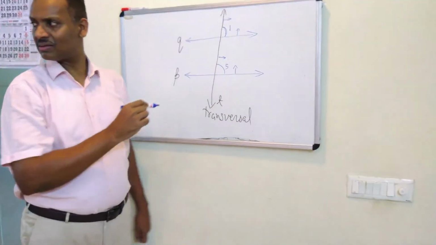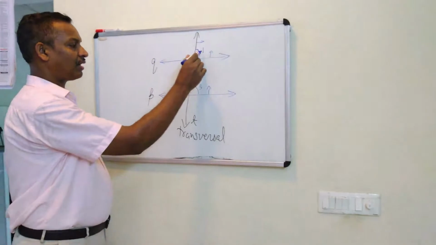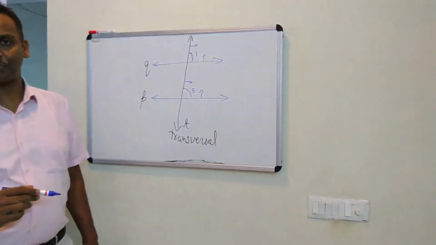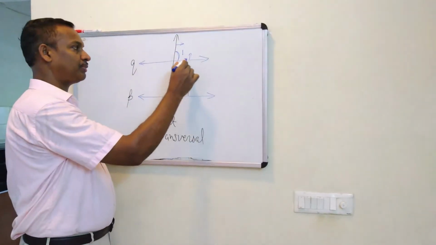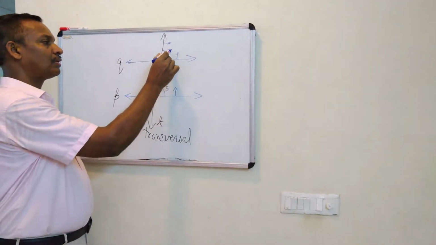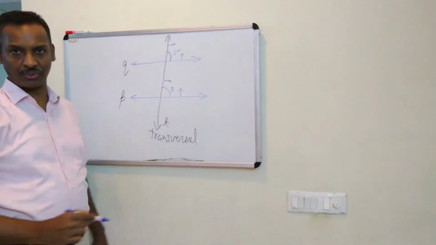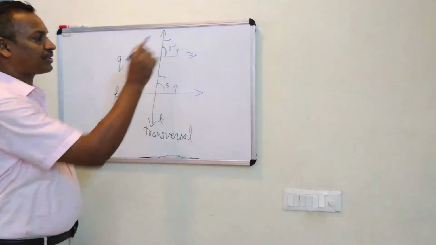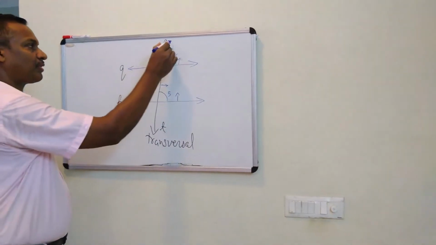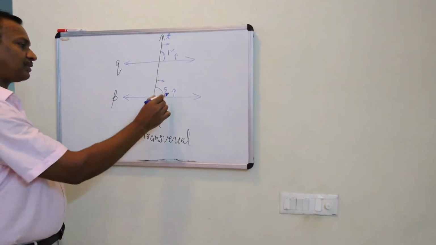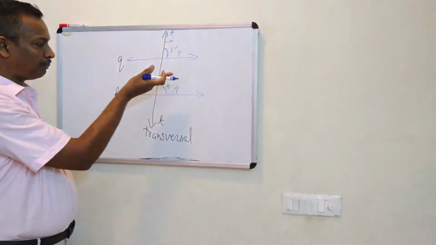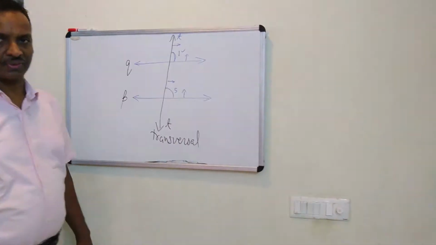This angle 1 and 5 are called corresponding angles because they are in the same position. Same position means, if we explain, this first angle is above the line Q and on the right side of the transversal T. We can write T here also for your understanding. Same as this, 5 is above the line P on the right side of the transversal.